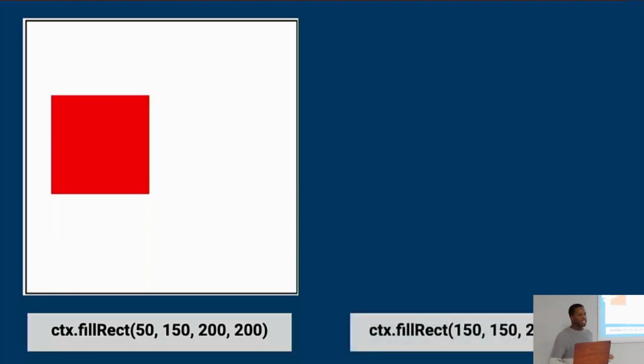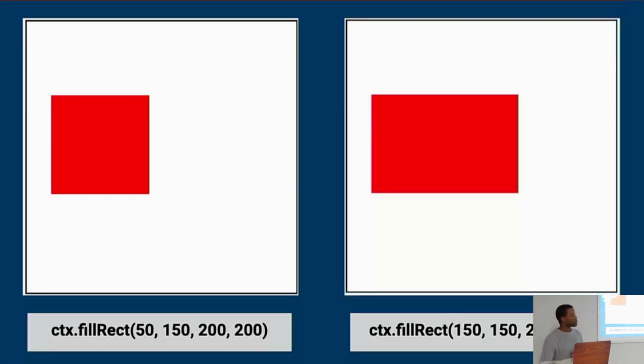So you would think that I should be able to just call this function again and give it the new coordinates. But when I do that, let's look at what happens. Okay, so instead of seeing a square like we expect to, we're seeing a sort of elongated rectangle right now. This is what we were expecting to see. But the reason we're still seeing an elongated rectangle like this is because when you draw things on the canvas, they remain there.